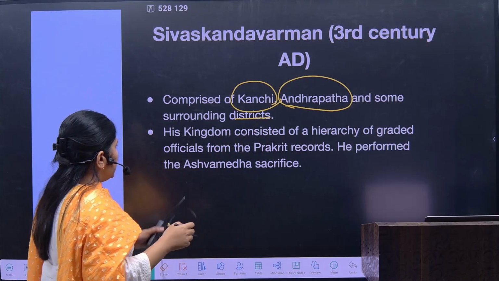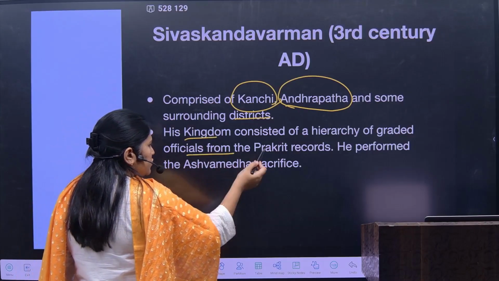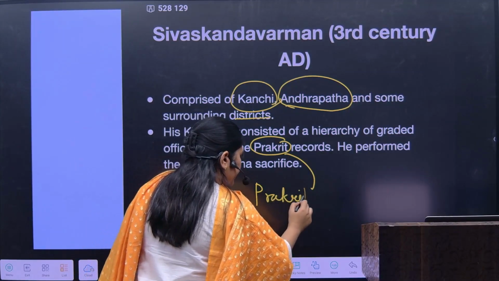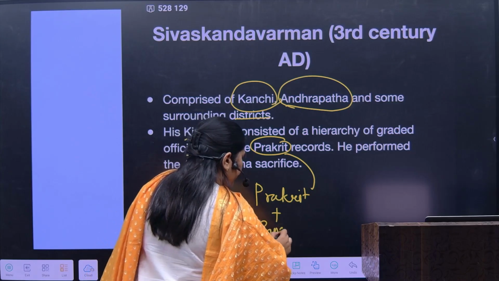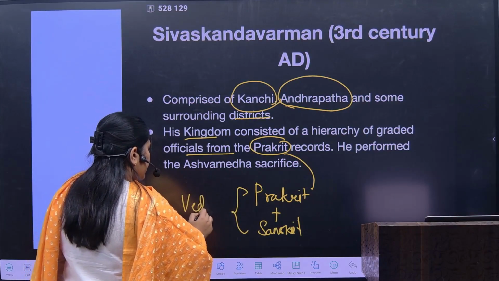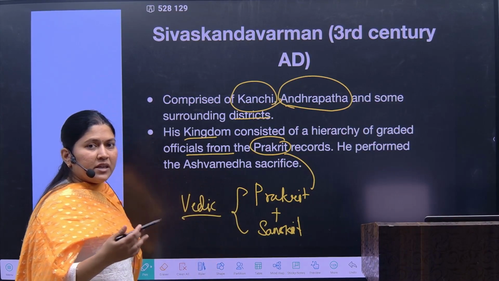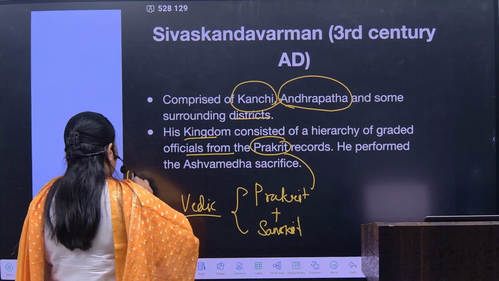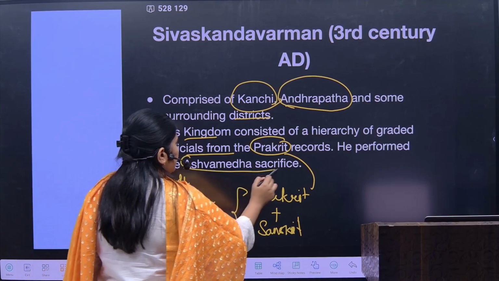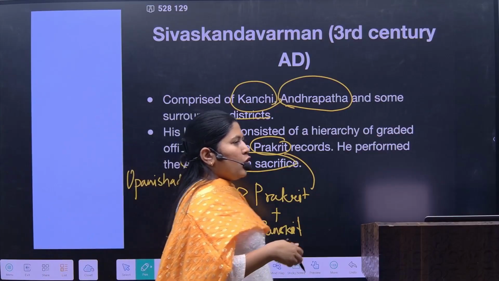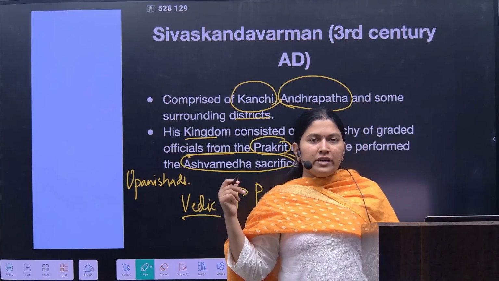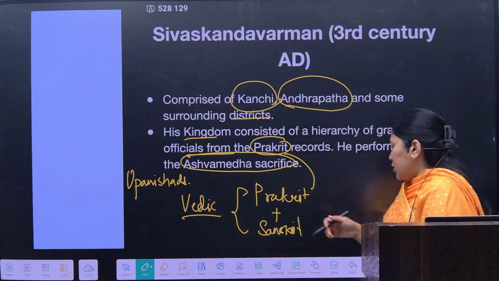So his kingdom's officials appear in the Prakrit records. So Prakrit plus Sanskrit would again be present over here. Why? Because they believed in the Vedic culture. They believed in the debates and discussions present in the Upanishads. That is why they would also have the Ashwamedha Yagya and other yajnas. In fact, the Purana text also talks about major inscriptions being presented by the Pallavas.